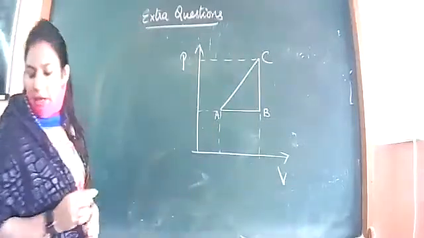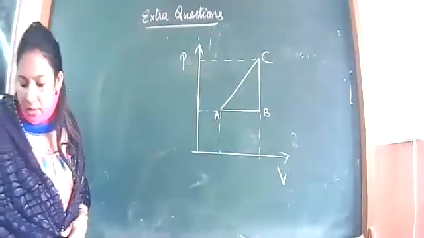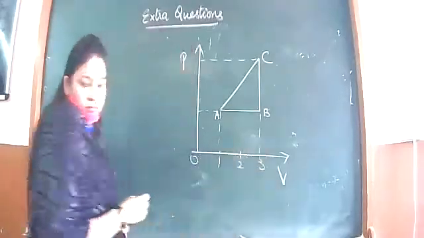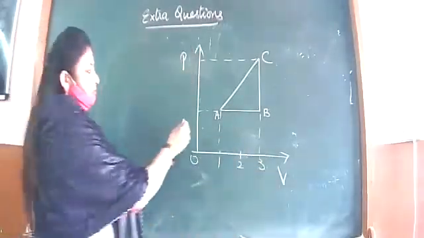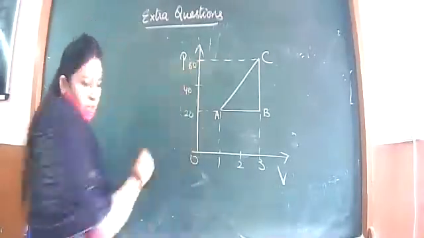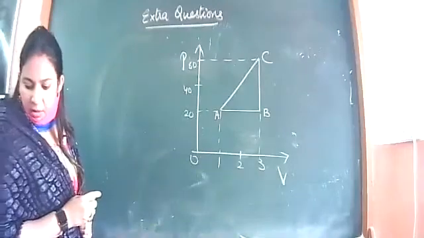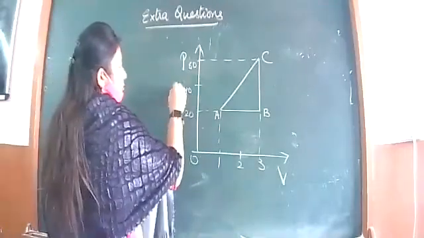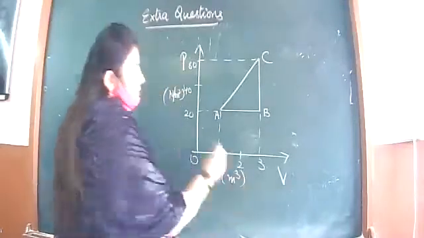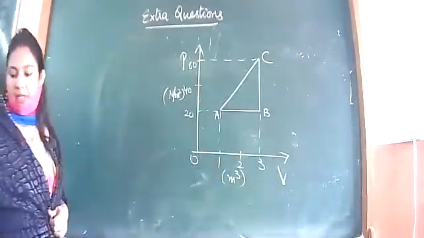The corresponding values are given, and the units are Newton per meter square for pressure, standard unit, and meters cube for volume. So these are already given to you.